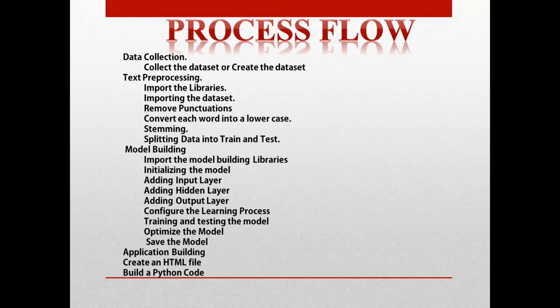Next we build the model, with input and hidden layers, such that the output layers get more access to the inputs. Finally we trained the model, tested it, and optimized it. We even created an HTML page, and the application is built using Flask with Python code.